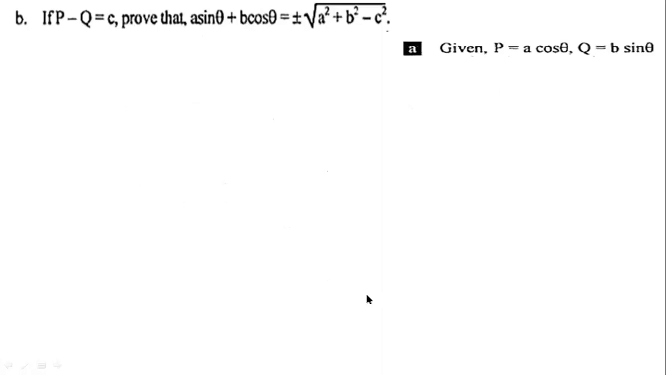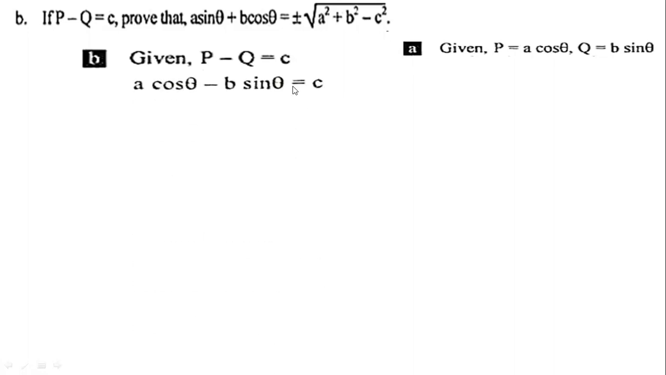Now our number 2 question says if P minus Q equals C, prove that A sin theta plus B cos theta equals plus minus root over A square plus B square minus C square, where given is P equals A cos theta and Q equals B sin theta. So what is given here? P minus Q equals C. We will start from here. P minus Q equals C. Now putting the value of P and Q, we get it.